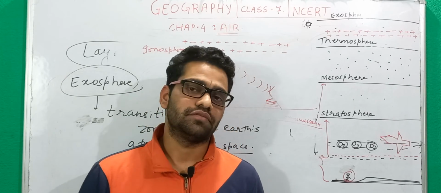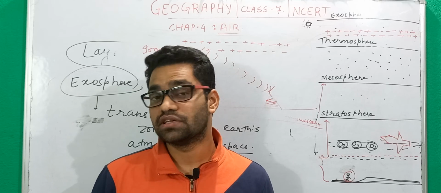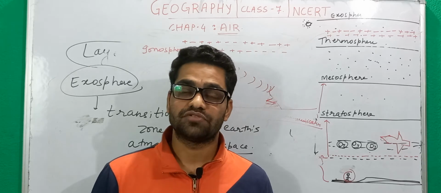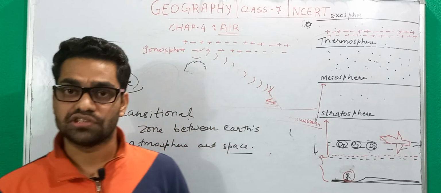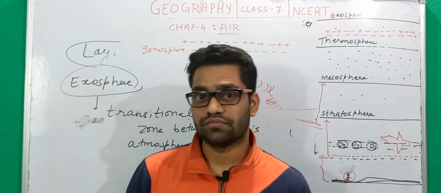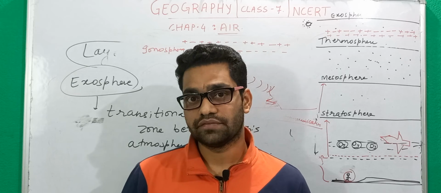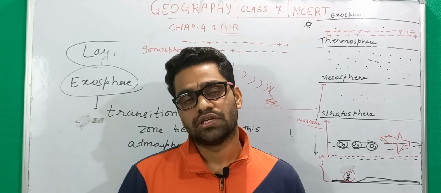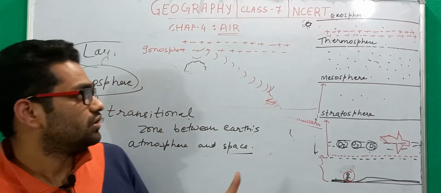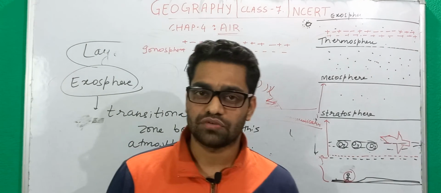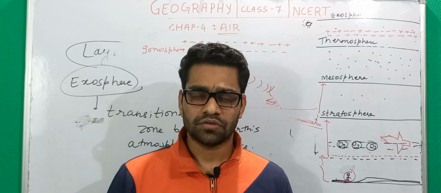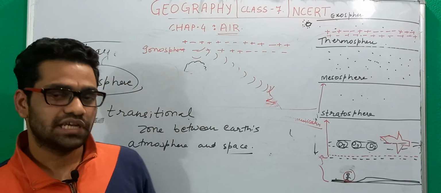In the second part of this chapter we will come across the weather and the climate. Then we will see the wind, different types of wind that we have, the permanent wind, the seasonal winds. Okay, then we will look into the rainfall, the types of rainfall we have: convective rainfall, orographic rainfall. Okay, this type of rainfalls we will try to understand. Until then, just look into this lecture once, twice or thrice, that depends on you, and note down each and every point that I have mentioned here.